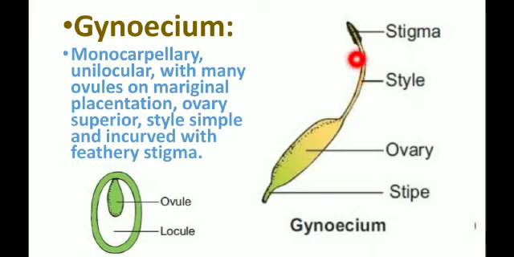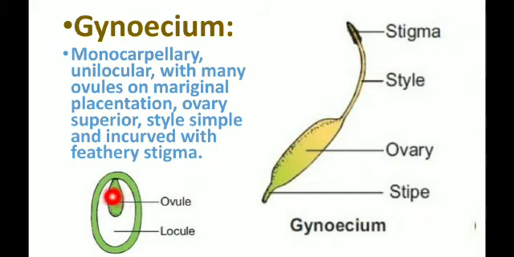Simple and incurved, the curved nature of the style. The stigma is mostly feathery, so a feathery stigma is present in Clitoria ternatea. This one is the stigma, this is the style, this is the ovary, and this one is the stipe, the stalk portion. So this is the structure of the ovary, that is the gynoecium. Commonly we can call it the gynoecium.